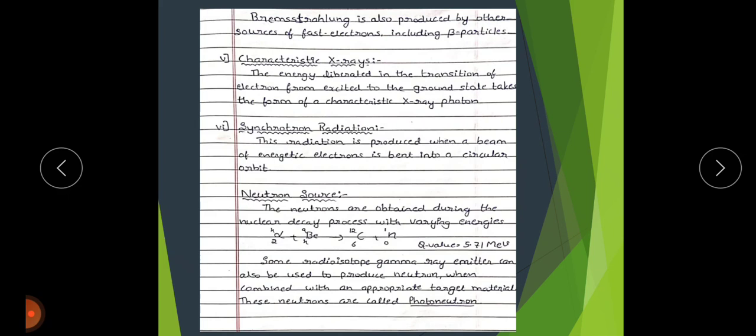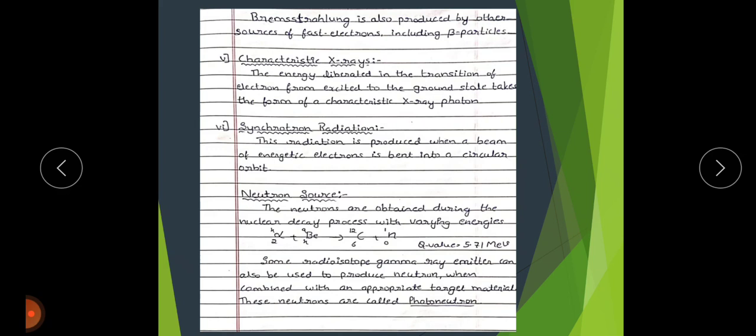The next one is the neutron source. Neutron sources are also called neutron generators, because they generate neutrons. It is any kind of device that emits neutrons, built on the basis of an accelerator.